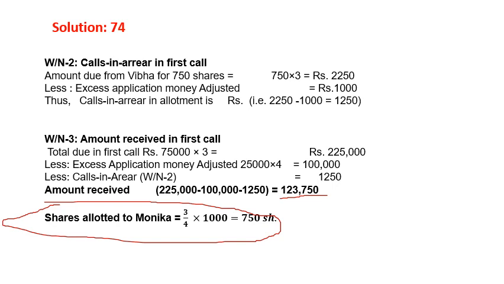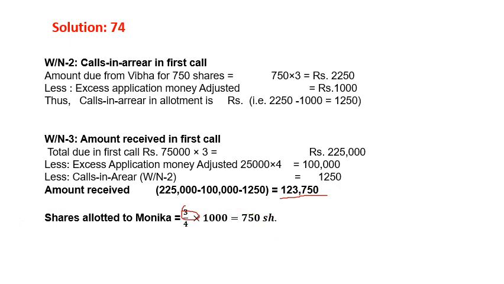Now shares allotted, another working separately we will make. Because Monica's applied number is given, we have to find how much share is given to Monica. That's why using the pro-rata ratio we are finding the allotted number, so 3 divided by 4 multiplied by 1,000, that will get 750 shares. So moving on to that.